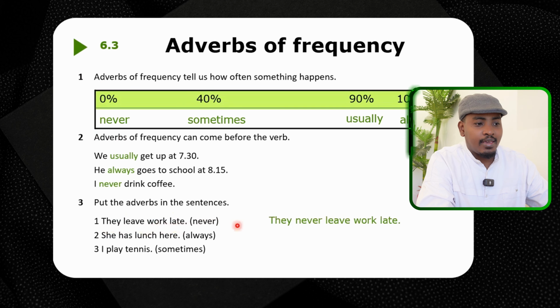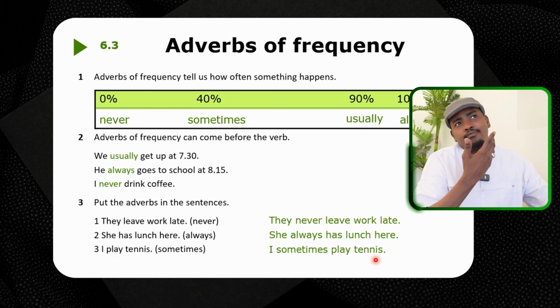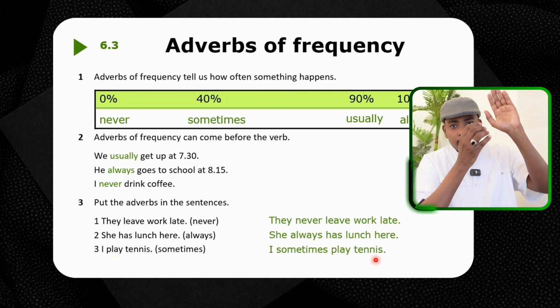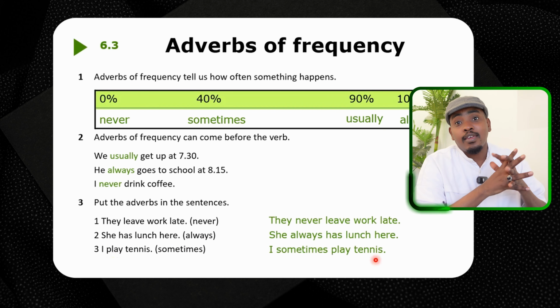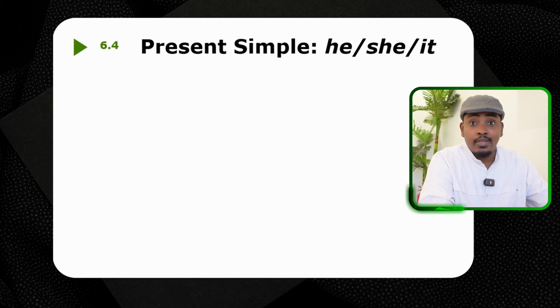They never, right? They never leave work late. So we just put this here. She always has lunch here. Sometimes you can say, I sometimes play tennis. So, me, for example, I sometimes play basketball. Okay. I always play football. I never play tennis. Okay.